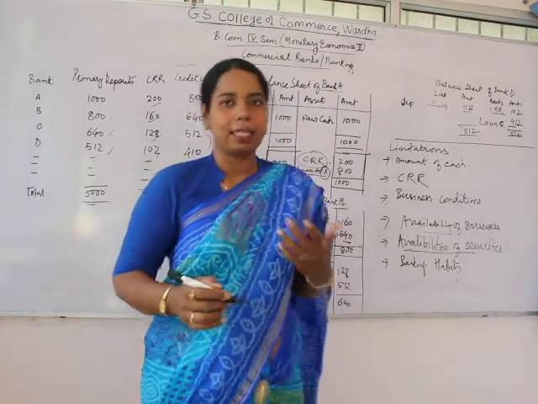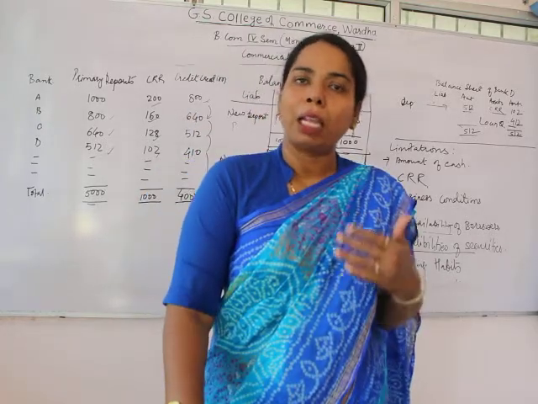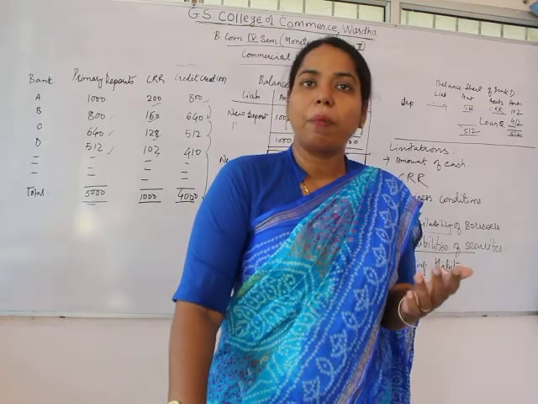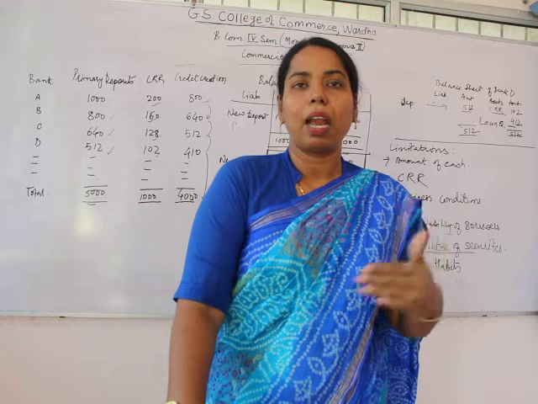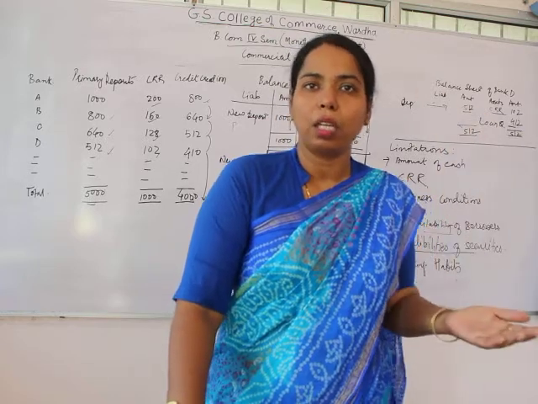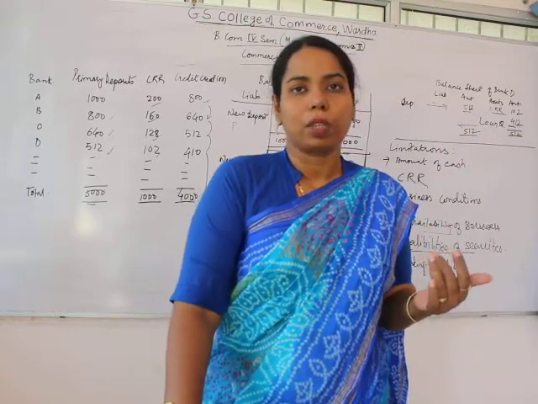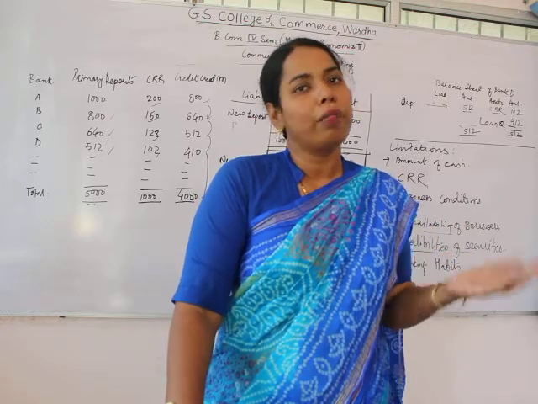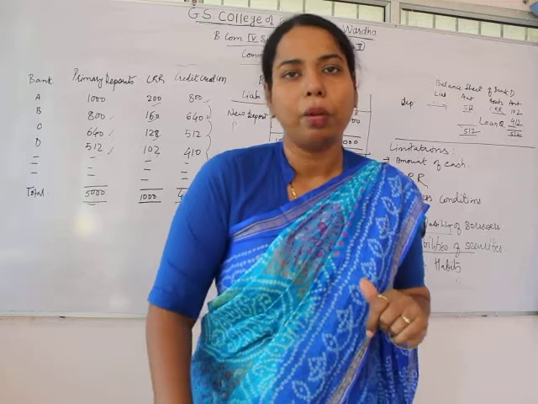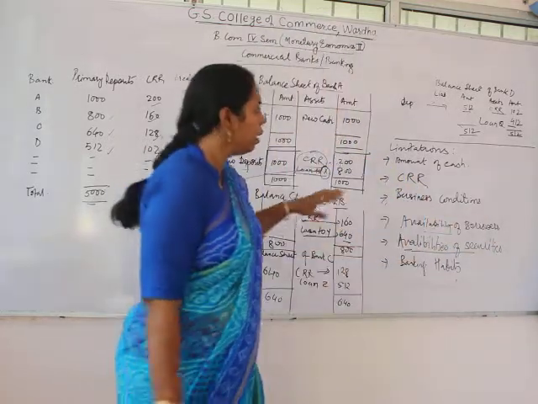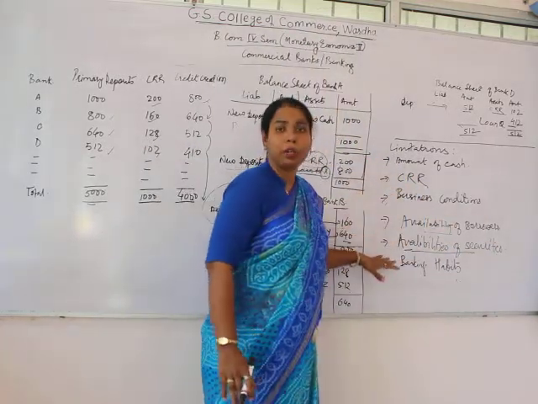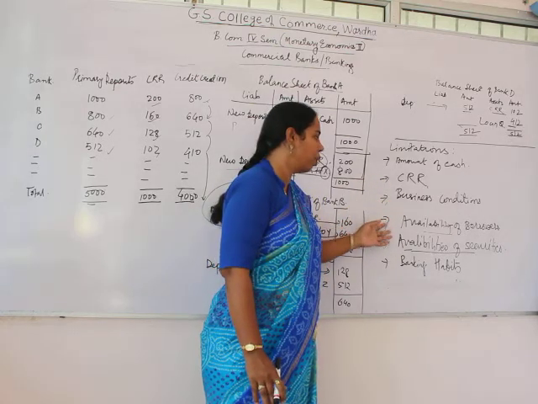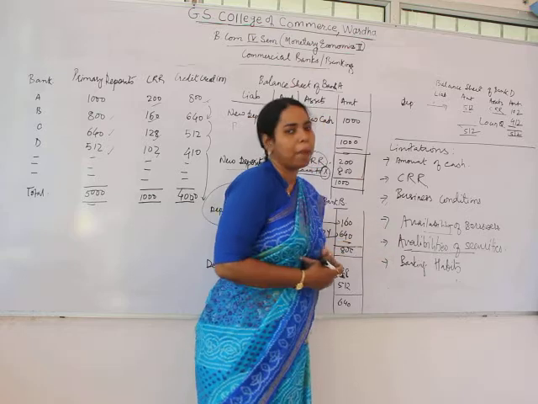Similarly, the banking habit, as I said earlier: if the people have banking habits, the credit creation will be more. If the people have a saving habit, they approach the bank for depositing money, so there will be credit creation. But if the people do not have banking habits, it will have an adverse effect on the credit creation process. So these are basically the limitations of credit creation: amount of cash, CRR, business condition, availability of borrowers, availability of securities, and the banking habits.